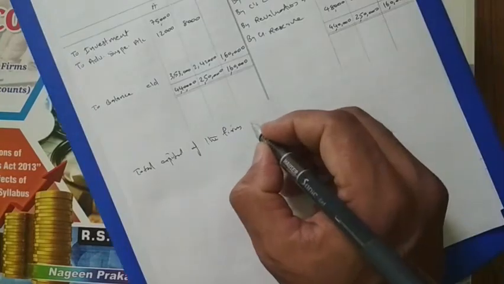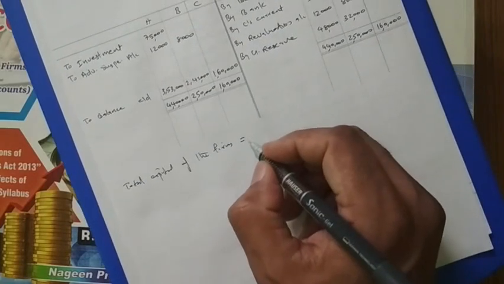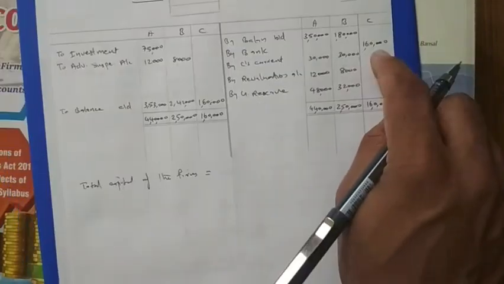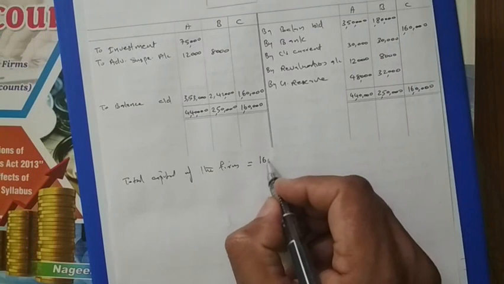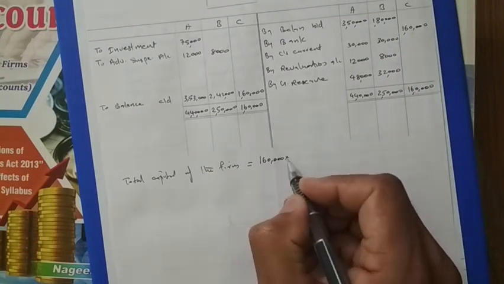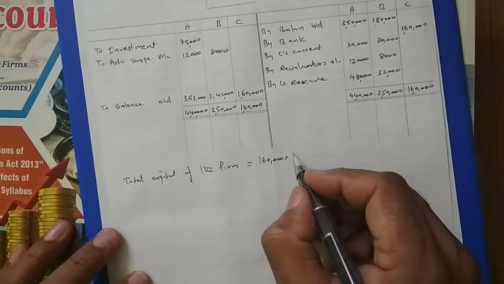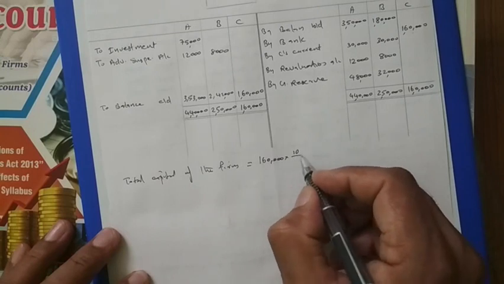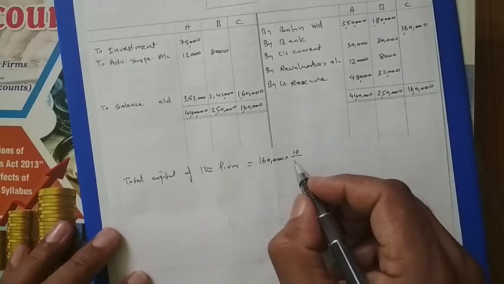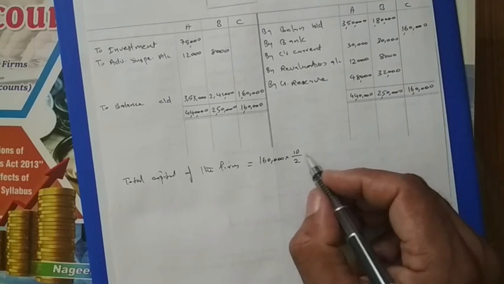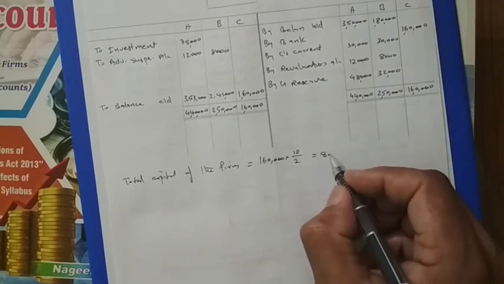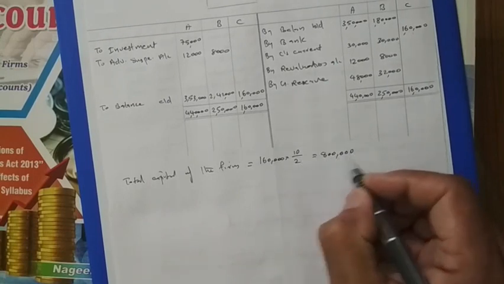That will be calculated on the basis of the new partners' capital. The new partners' capital is 1,60,000. So here, 1,60,000 into the reciprocal of his share. The total is 10 and his share was 5:3:2. So it is coming to 8 lakh. This is the total capital.